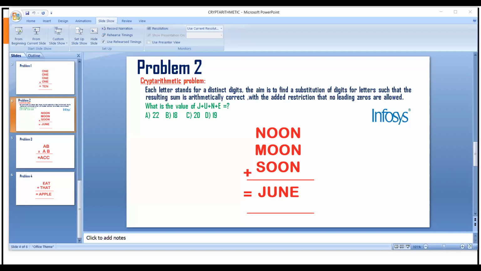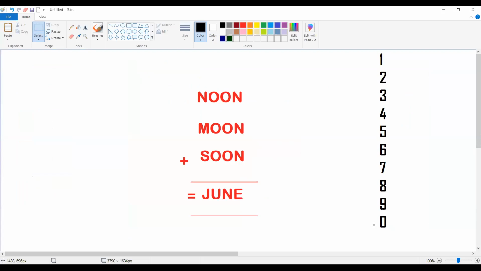So please observe the question. How can we proceed with the solution? So let's start with the question which is given in the previous Infosys paper. The question here is NOON plus MOON plus SOON is equal to JUNE. They are expecting us to find out the value of J plus U plus N plus E. So no matter whatever the given question is,